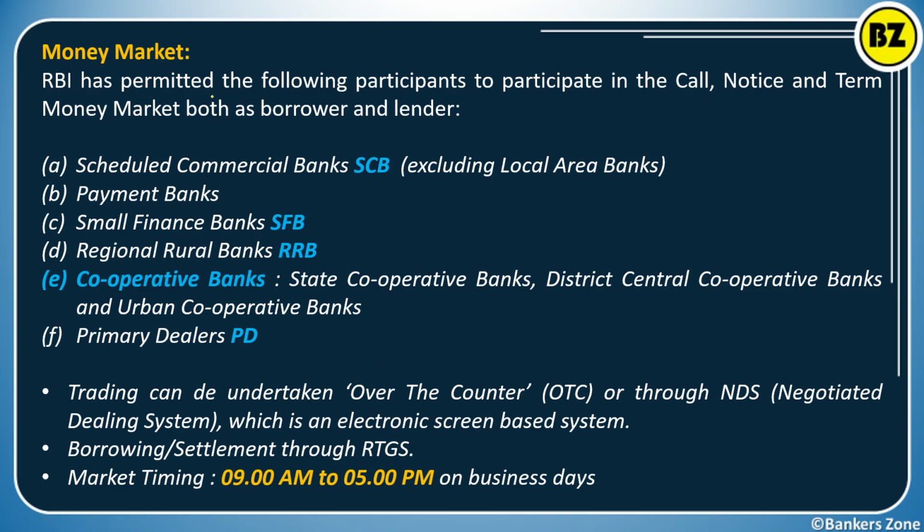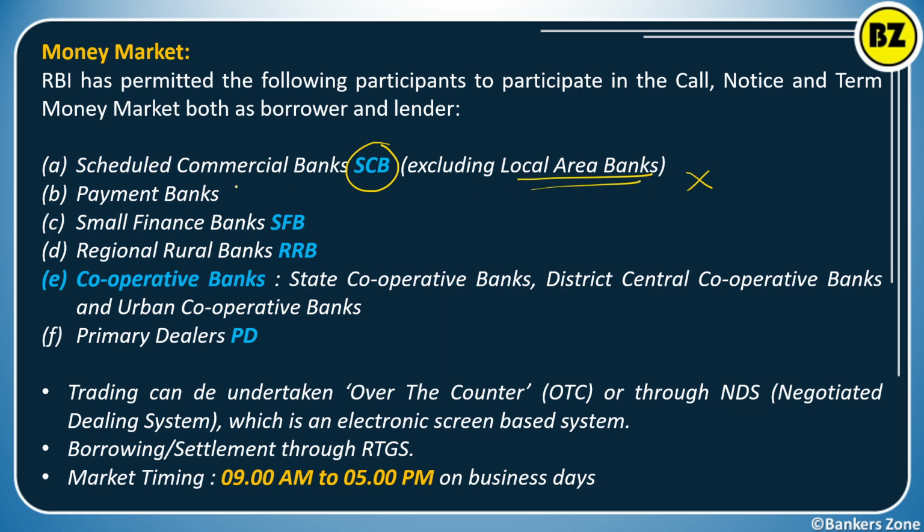Now, how is the money market being regulated? The RBI has permitted the following participants to participate in call money, notice money, or term money, in both or any, as borrowers or lenders. So who can lend and who can borrow in the money market? Simply the scheduled commercial banks, but out of that the local area banks are not allowed.